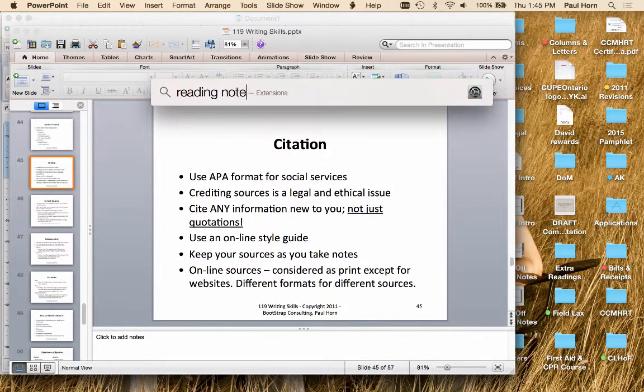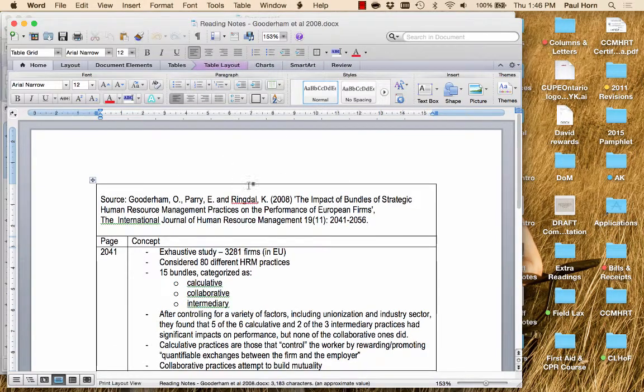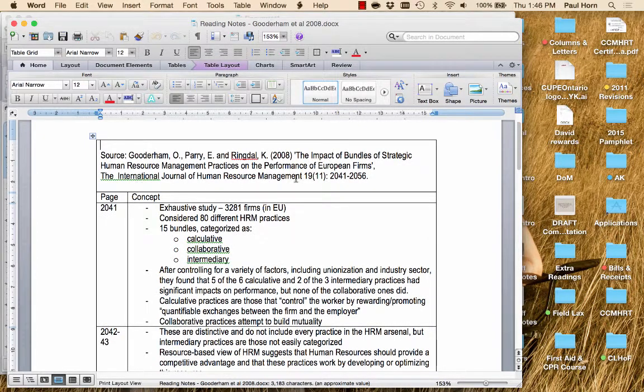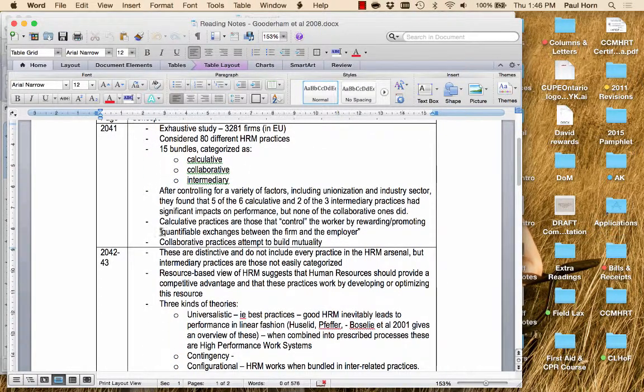I created a form for myself, which I simply call my reading notes form. Here's an example of it. And you can see that what I did when I first started to use this source is I went on to something like EasyBib, and I took this source and got it properly formatted, and then I cut and pasted it at the top of this form. Then as I go through reading this, I've got the page number I took it from, and in my own words, anything that I have summarized. Down here you can see that I've quoted this because this portion is specifically from the author.